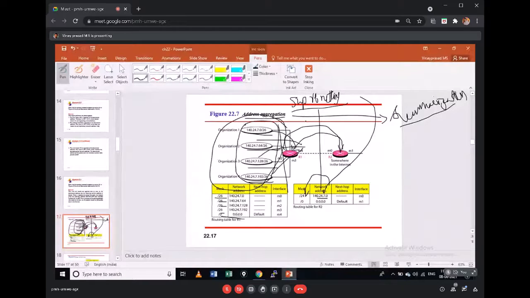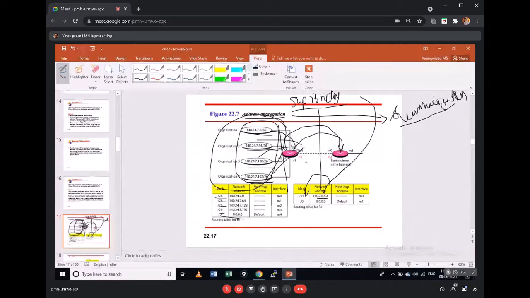That is the meaning of that command. If you do not give no auto-summarization, by default it is going to summarize, meaning it does auto supernetting, if these four subnets follow my supernet criteria.